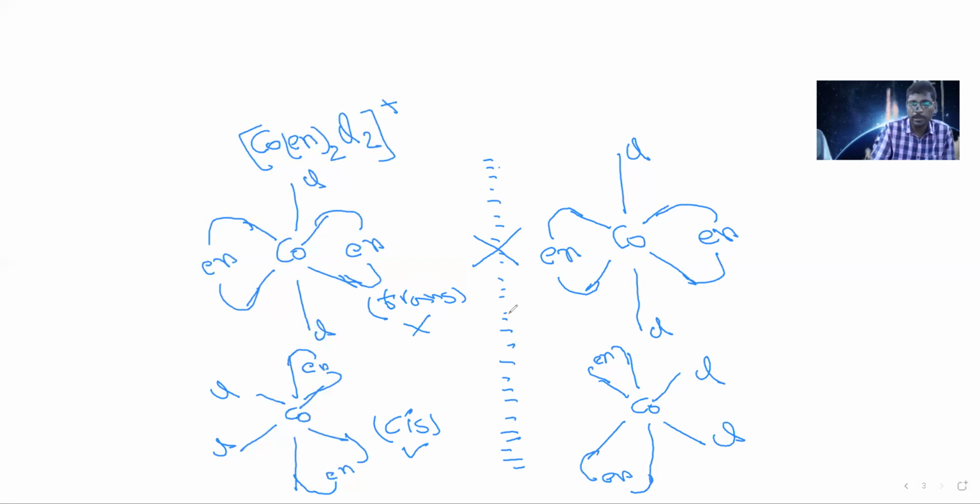So the structures we have to practice. A bidentate ligand will always form two bonds. So this is about isomerism. Also remember, in optical isomers, one molecule is denoted with the D form and its mirror image molecule is denoted with the L form. D means dextro, L means levo. Optical isomers are D and L isomers. So that is about optical isomerism. Isomerism is completed. Next we'll start some important theories.